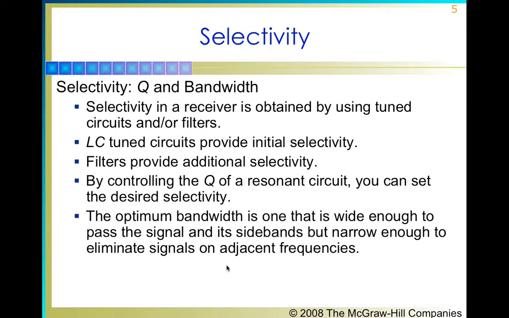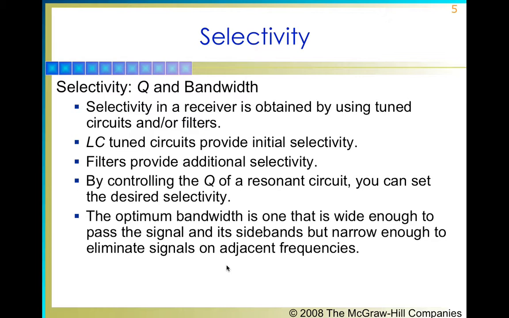So now we will be discussing the selectivity, which is dependent upon Q and bandwidth. Now what is Q? Q is basically dependent upon the circuit and the circuit elements like the capacitor and the inductor, the value of which defines the Q point of the circuit. So we can read it out.